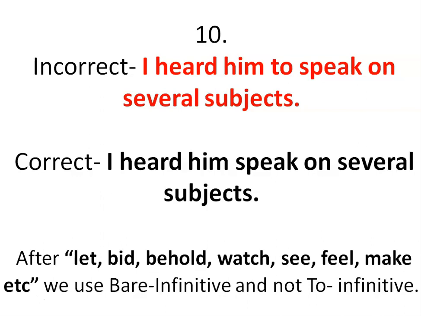The logic is after let, bid, behold, watch, see, feel, make, etc., we use bare infinitive and not to infinitive. So here let, bid, behold, watch, see, feel, make, and hear. Because of this grammar rule we need to use bare infinitive.